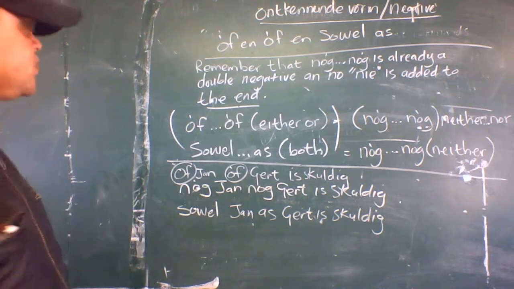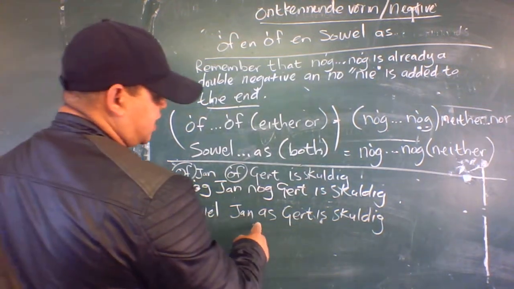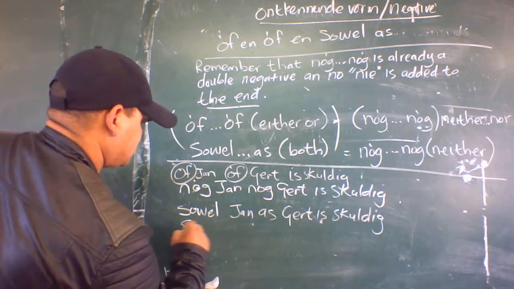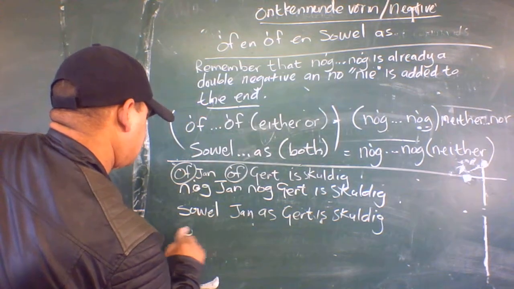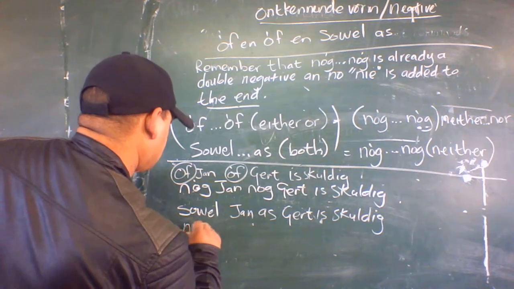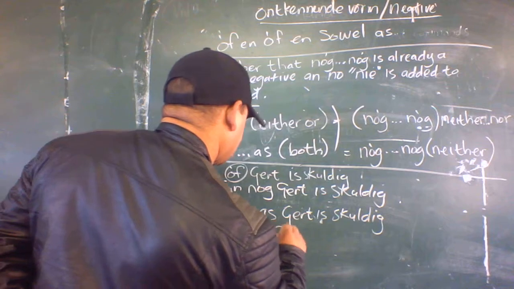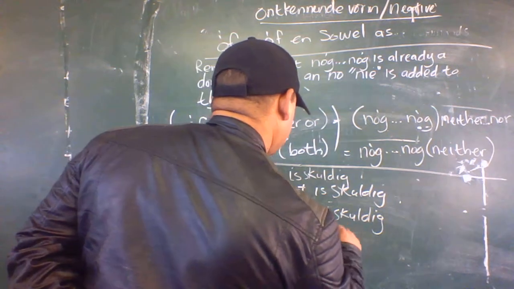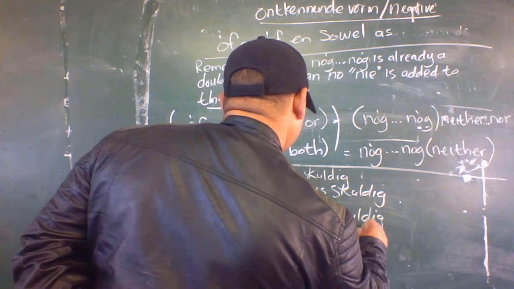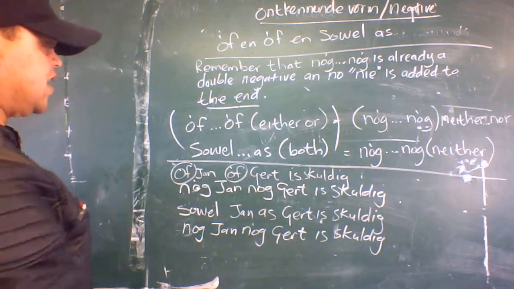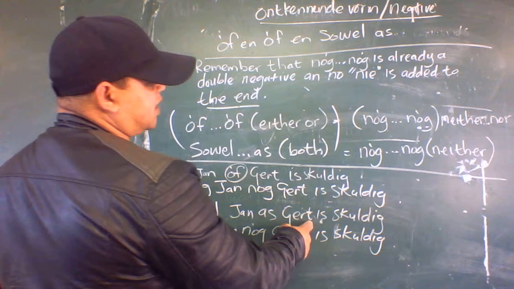Right. This one, so we have Jan as hy, as skool. So, noch Jan, noch hy, as skool.